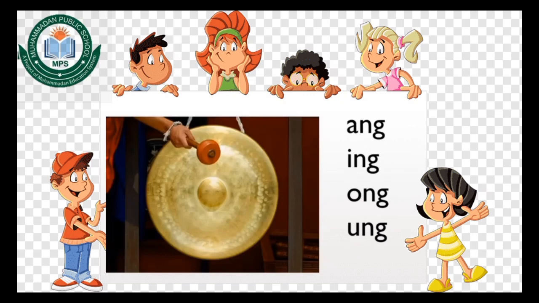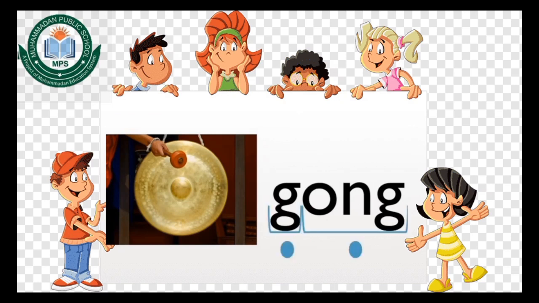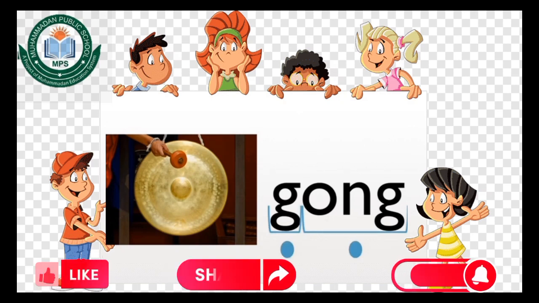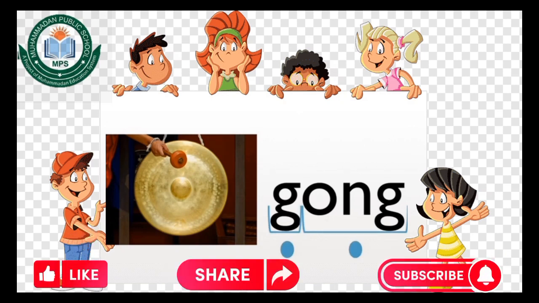K-ing, king. Gong. What is the welded sound ending for the word gong? Gong ends with the welded sound O-N-G which says ong. G-O-N-G, gong. G-ong, gong.